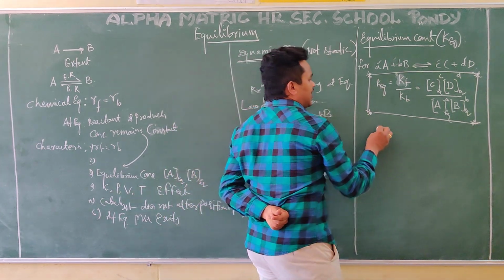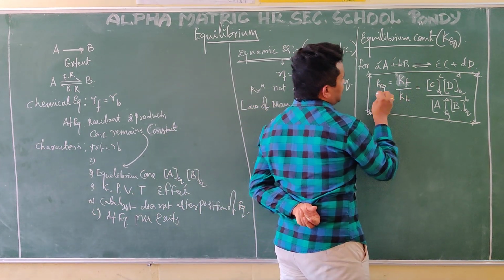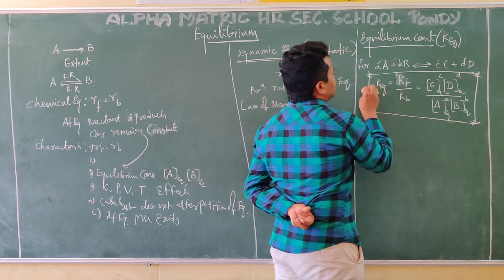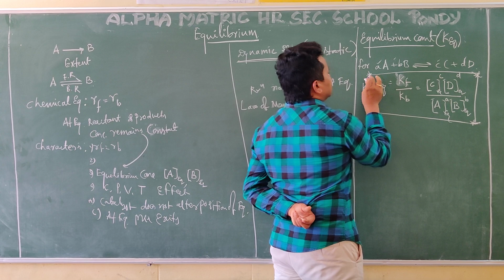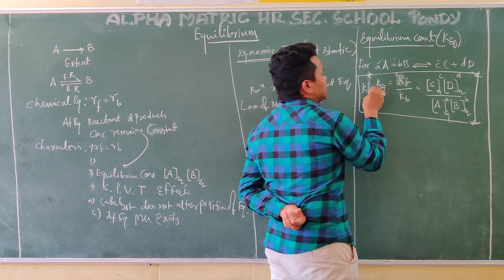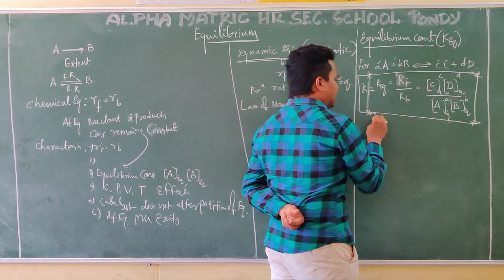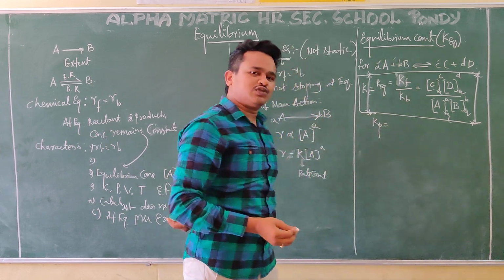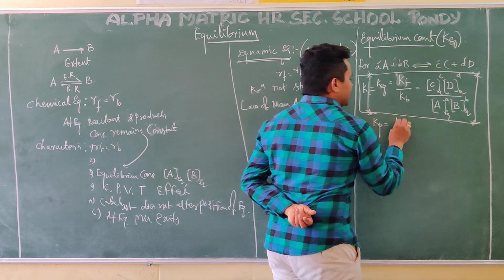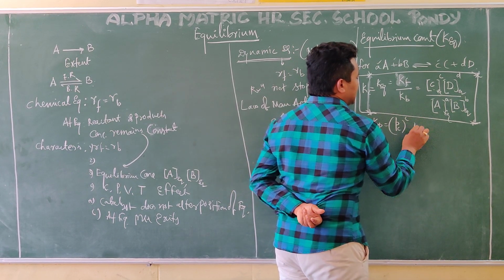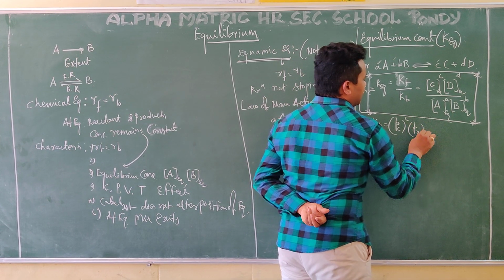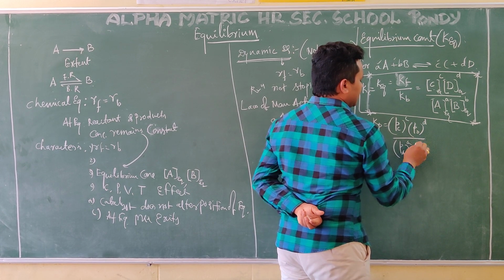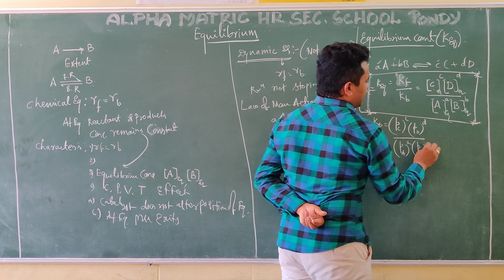In a similar way, Kp is for the gaseous phase, the same thing only with partial pressures: Pc power c, Pd power d, Pa power a, Pb power b.